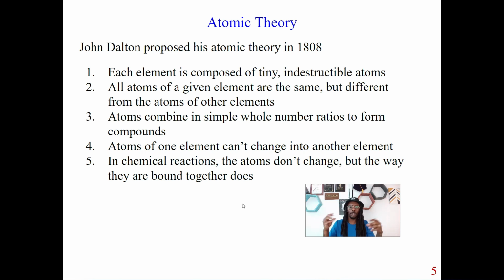So we can have different elements breaking apart and forming new compounds, and this is what we see in chemical reactions. Those atoms are not changing, as we know from number 4, but the way they are bound to things is changing. And that's okay. That makes sense.